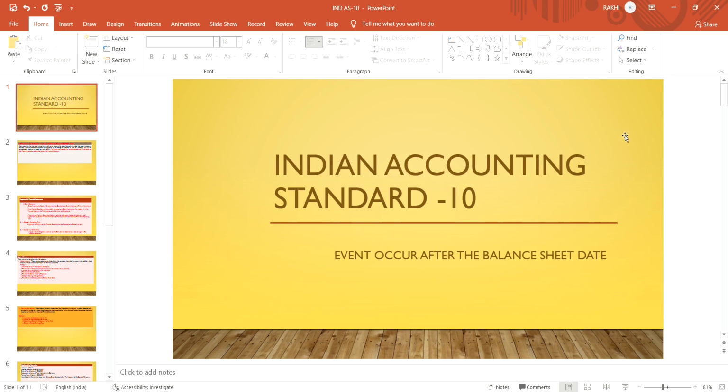Today's topic is related to Ind AS 10, which deals with events occurring after the balance sheet date. Which means that any event occurring after the balance sheet date, but before the approval of the financial statements by the board of directors, that period is to be considered as events occurring after the balance sheet date. So let's start our topic.